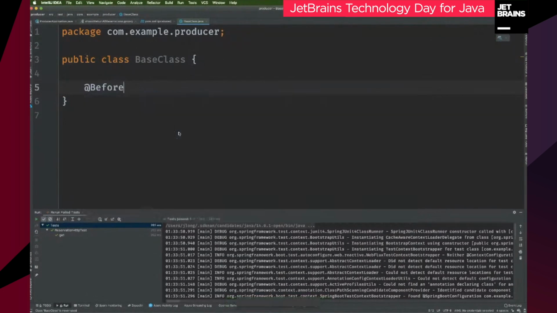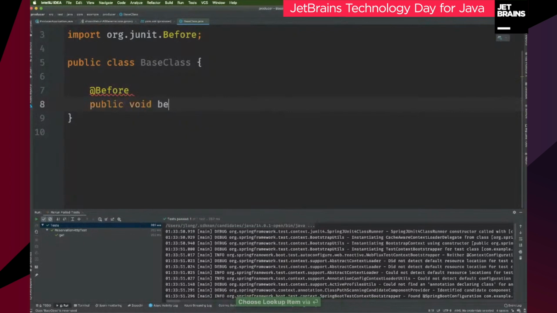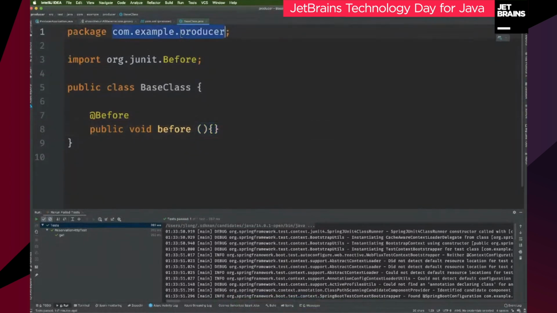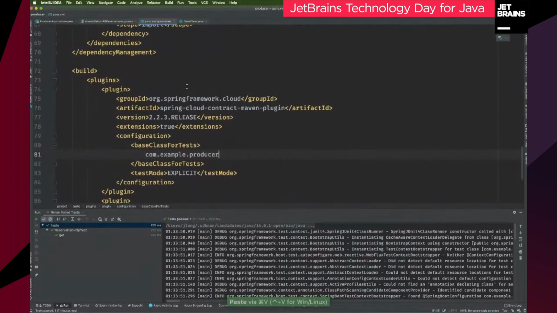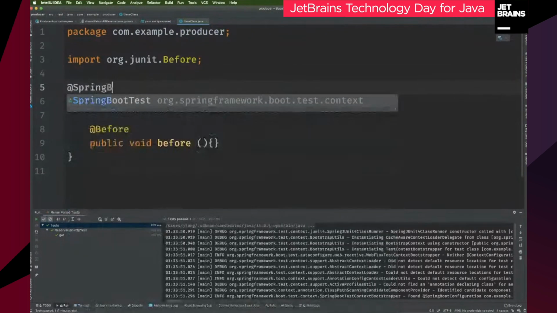So, before, public void before. And this base class lives in com.example.producer.BaseClass. So I'll just say com.example.producer.BaseClass. And what I'm going to do is I'm going to make this a Spring Boot test.